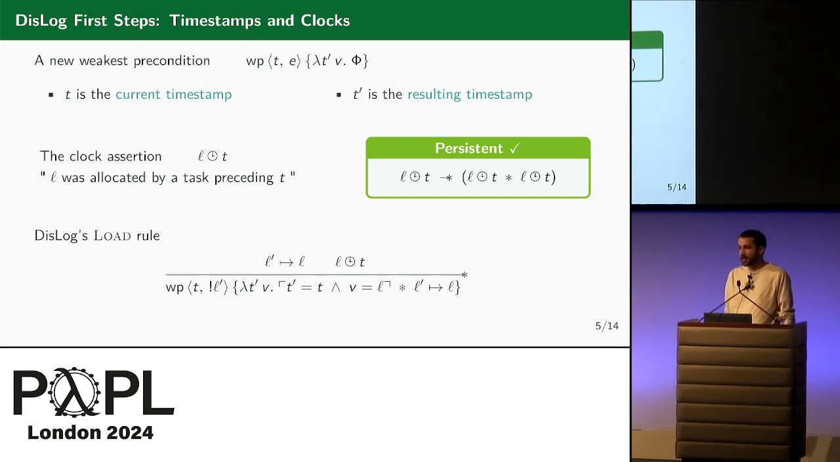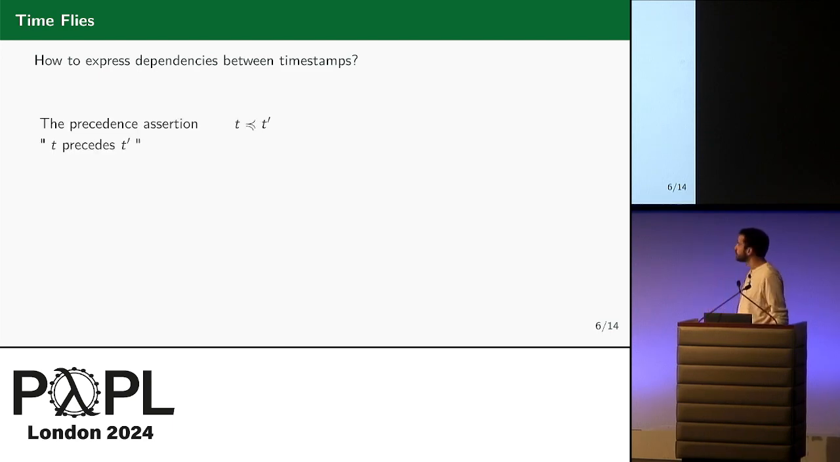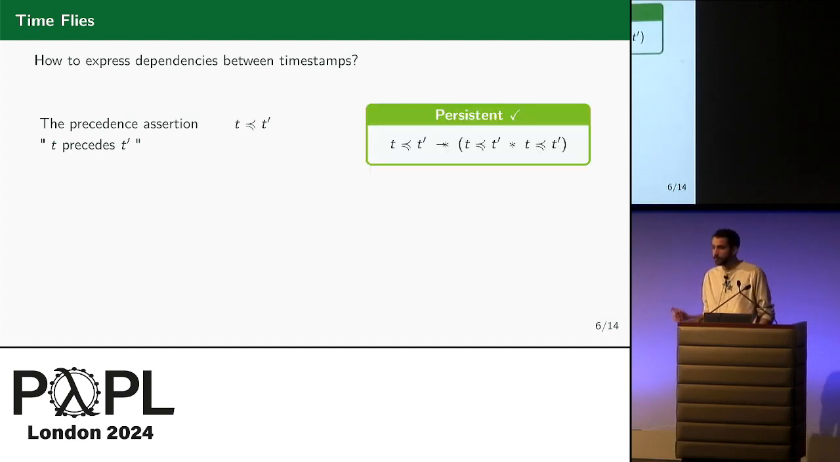But we still lack a piece of the puzzle. How to reflect that time flies? How to express these dependencies between timestamps? Again, we introduce exactly the assertion that we need. So this is the precedence assertion. T precedes T prime in the underlying computation graph. Again, this is a persistent assertion, so we can duplicate precedence assertions.